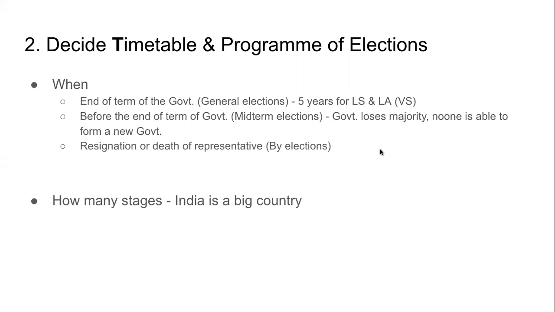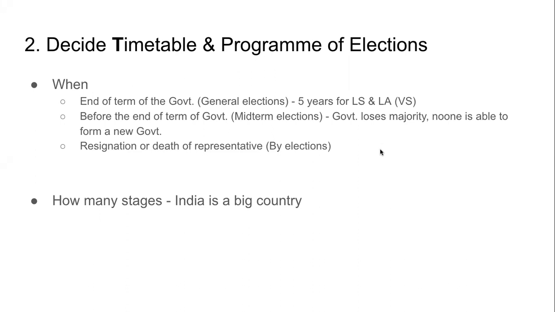Third situation. An elected representative, whether that person is an MLA or an MP, may resign for some reason, health or any other personal reason. Resign means to give up, to leave one's position. Also, all these representatives are human beings, so they are not going to be on this planet Earth forever. So there may be death of the representatives.